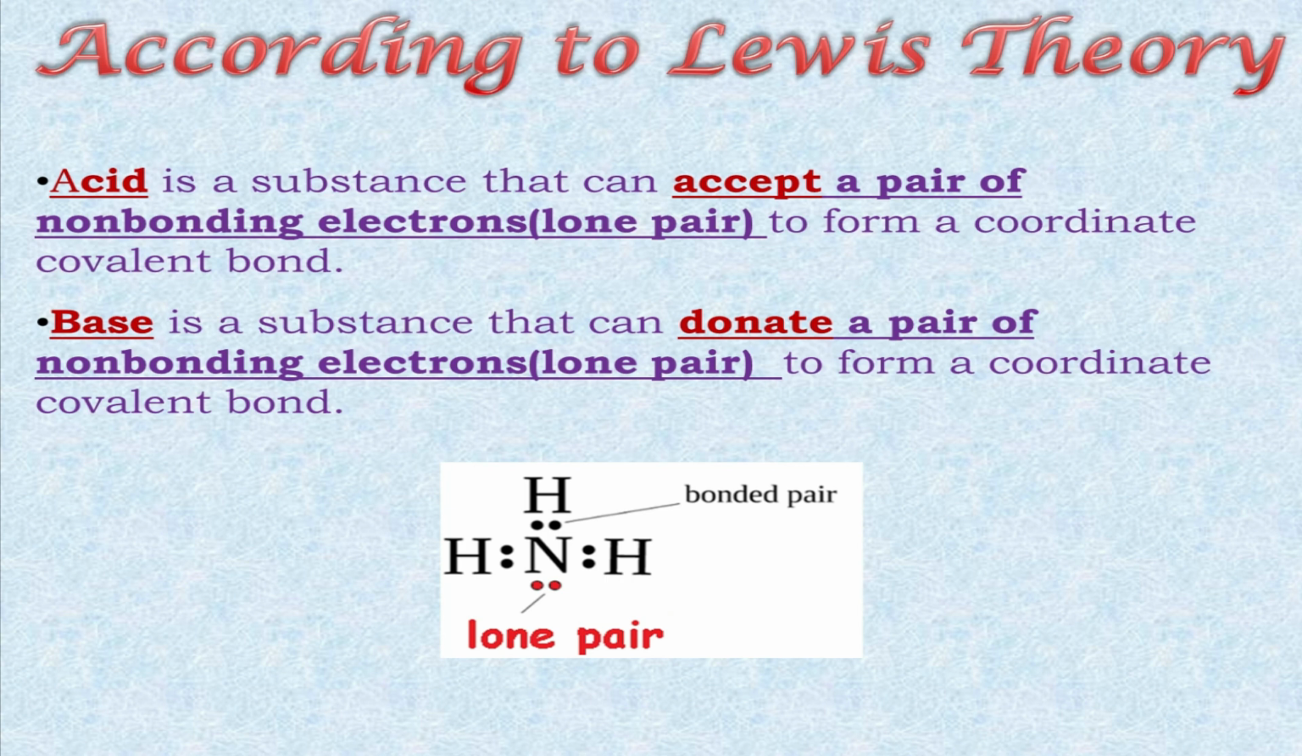Again, in this diagram, you can see this pair is not bonded. This pair of electrons is not bonded with any element. So it is called as lone pair. Whereas these pairs are involved in bonding between nitrogen and hydrogen. So they are called as bonded pair or shared pair. But this pair is known as lone pair. So this theory, Lewis concept, was based on lone pair. According to this concept, lone pair donors were bases and lone pair acceptors were acids.